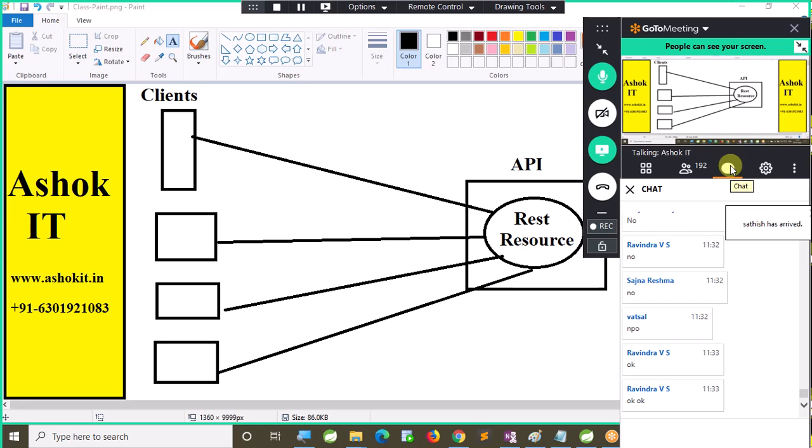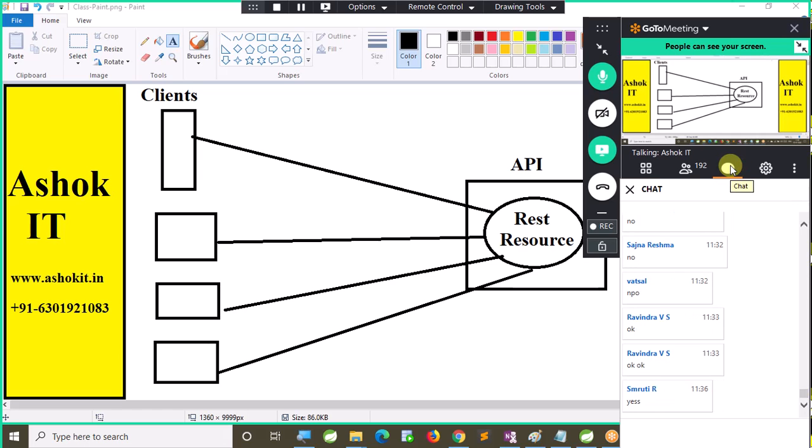Then who can access my REST API? Anybody who is capable of sending one HTTP request can access my REST API. Generally, non-programmers also send a request like www.facebook.com. That means they are sending an HTTP GET request. In the same way, they can also access my project easily: www.ashokit.in/welcome. They can access my API. Are you able to follow this, guys?